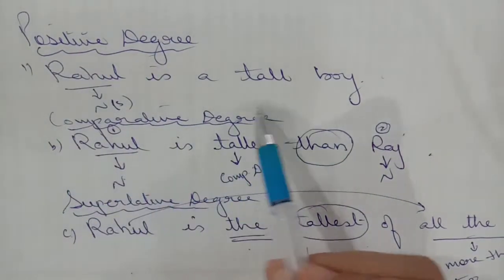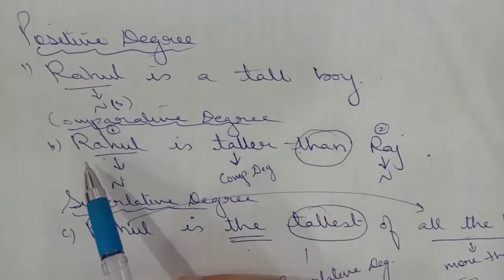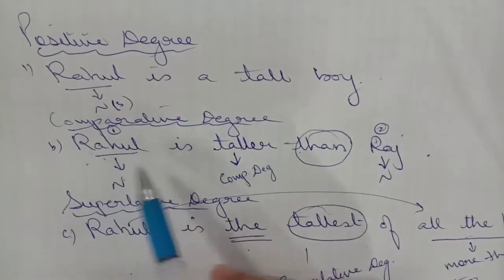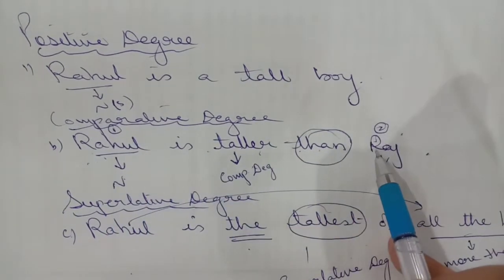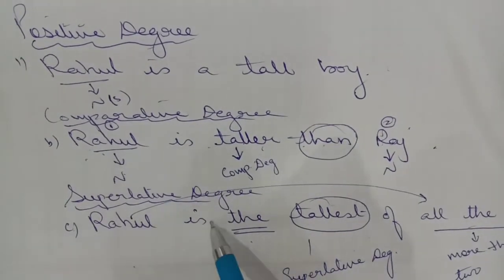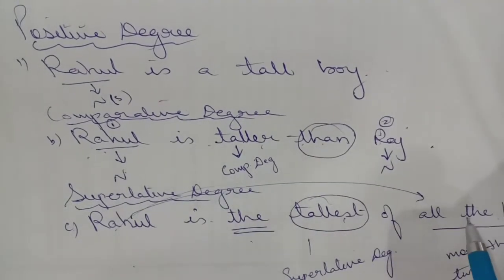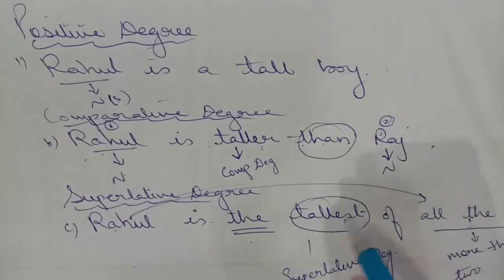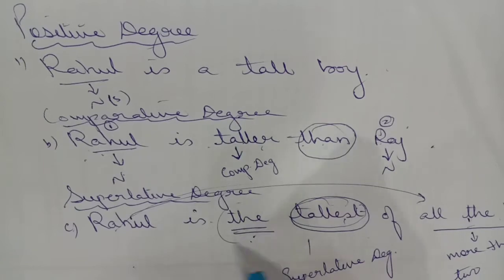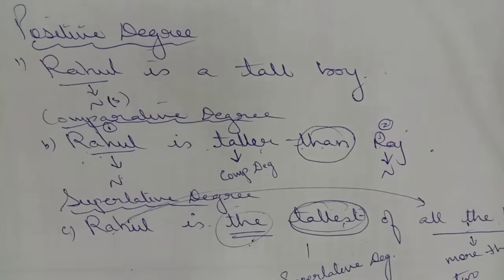In the comparative degree, see, Rahul is taller than Raj. So they are two people. You are comparing Rahul with whom? Raj. Isn't it? So Rahul is taller than Raj. Got it? Superlative degree. Rahul is the tallest of all the boys. So you are comparing Rahul with all the boys. Isn't it? So this is your superlative degree. And before it, you have the article the. Article the is always there before the superlative degree.